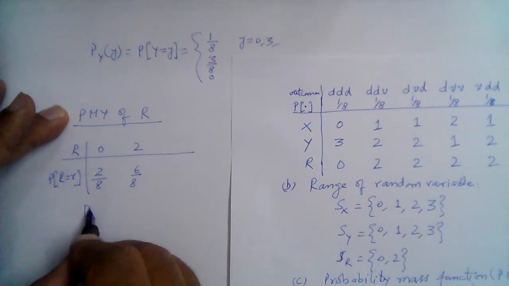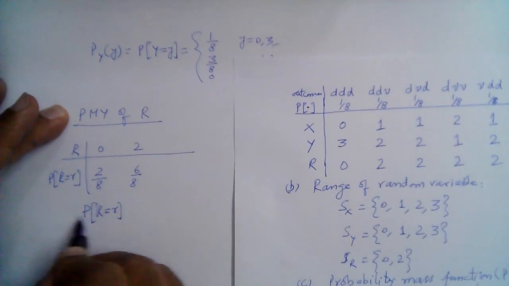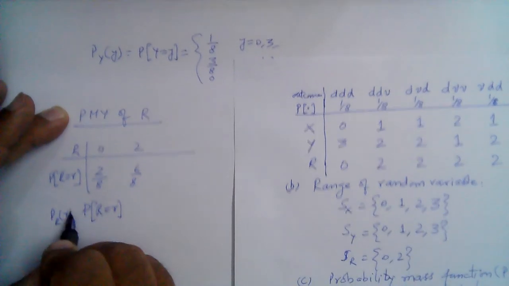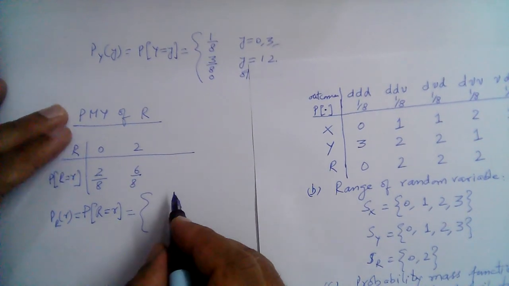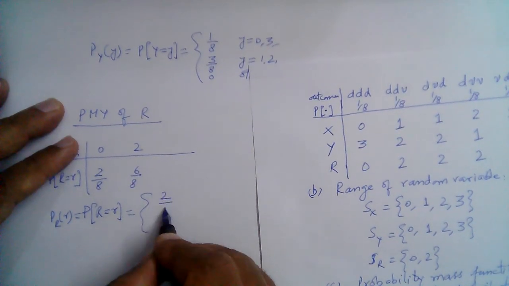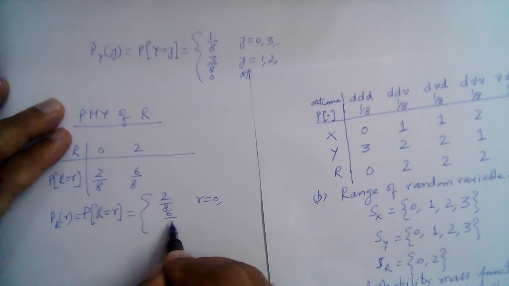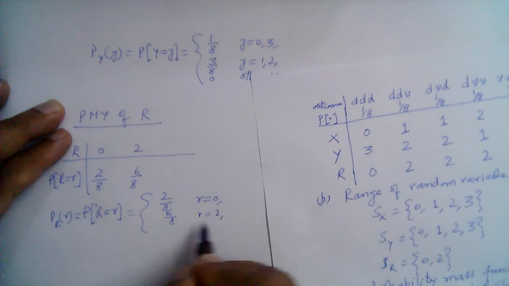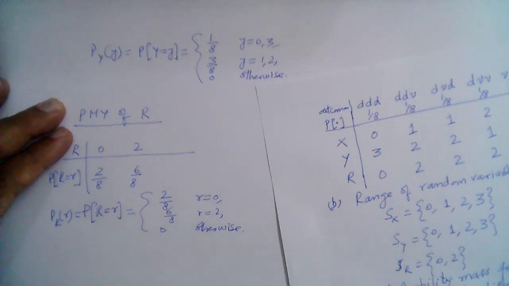So it can also be denoted like this, as said earlier. So this takes on value, for example, 2 over 8 when r is equal to 0, and 6 over 8 when r is equal to 2, and the probability is 0 otherwise.